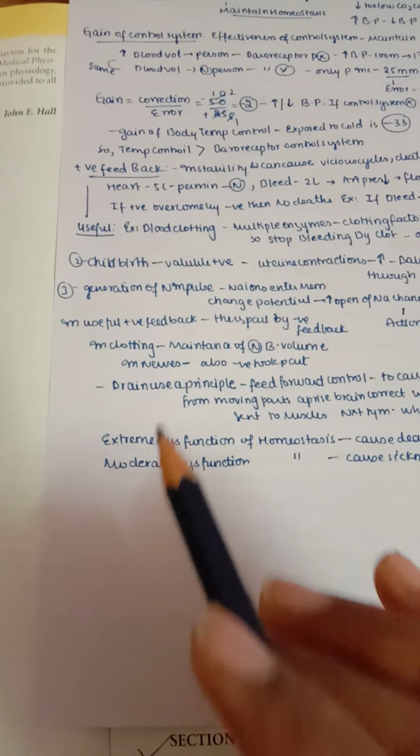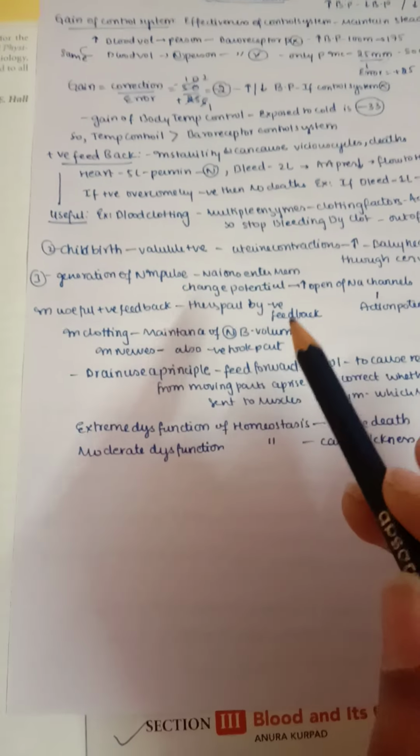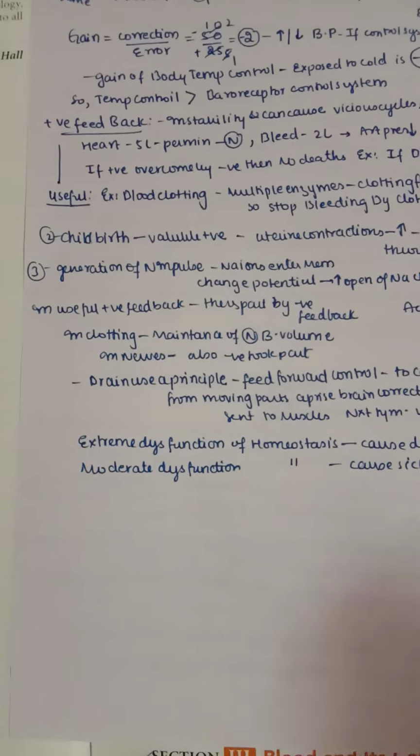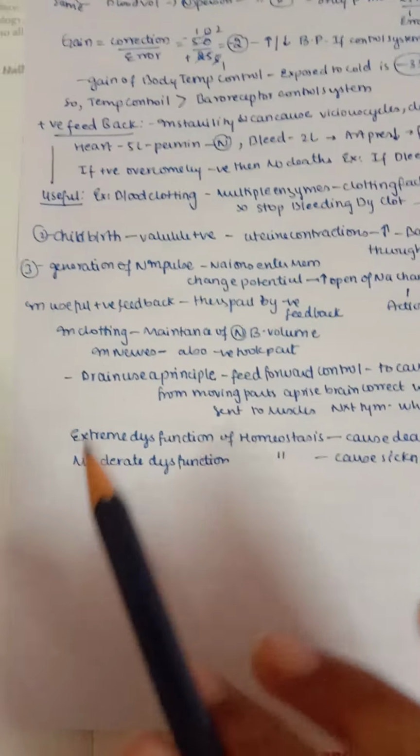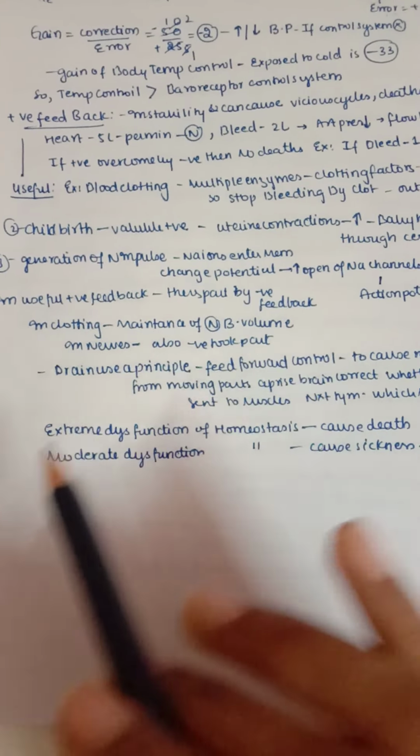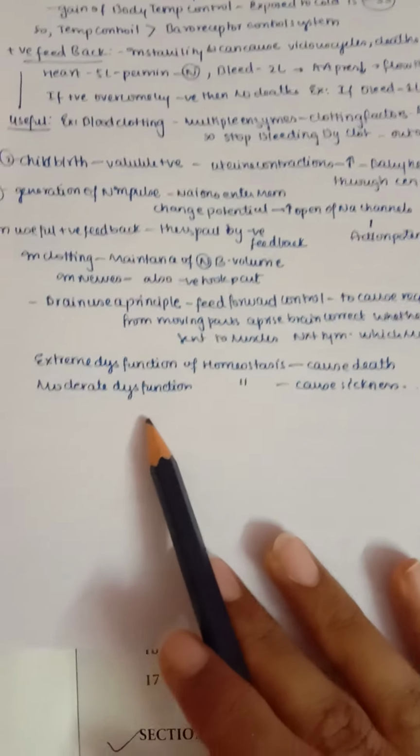So we see here that even in the useful positive feedback, there's a part played by the negative feedback. As we said, the positive feedback alone is never useful. Even there is a hand of negative feedback in every positive feedback. So in clotting, the maintenance of the normal blood volume is done by our negative feedback. And in nerves also negative feedback takes place in formation of impulses.